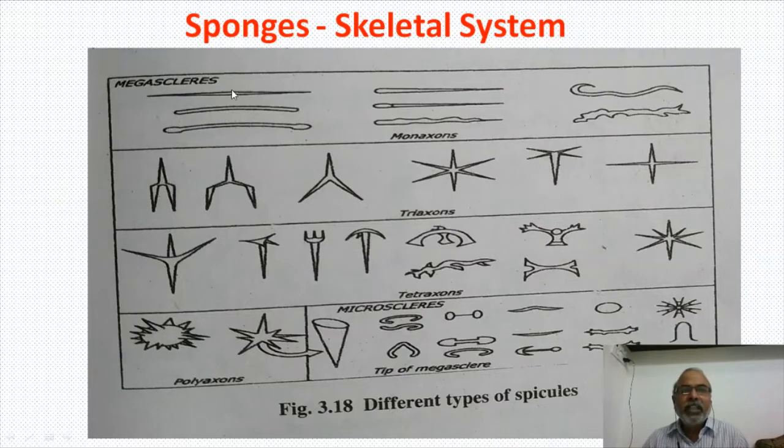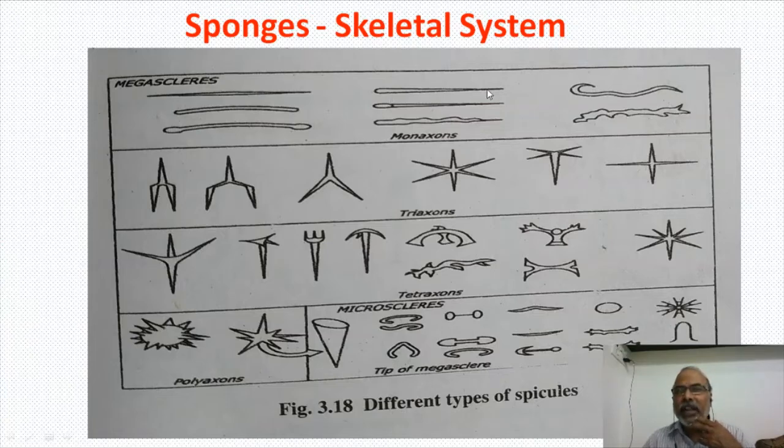If a spicule has only one axis, these are called monaxons. And this monaxon, you just see, this monaxon in the middle has a pointed structure only at one end, and the other end is not pointed. This is called monactinal monaxon. But here you see, the monaxon is pointed at both ends. This is called diactinal monaxon, and this is called curved monaxon.